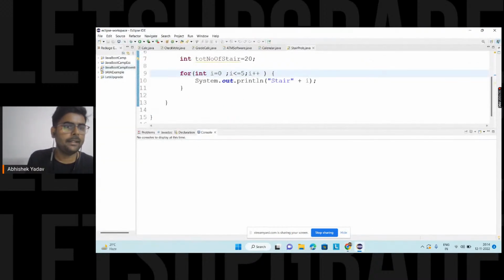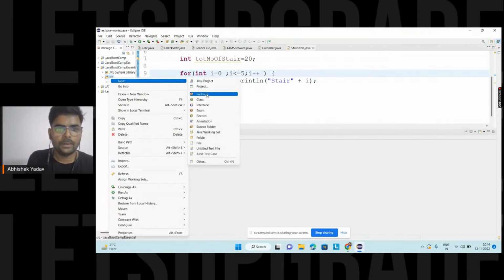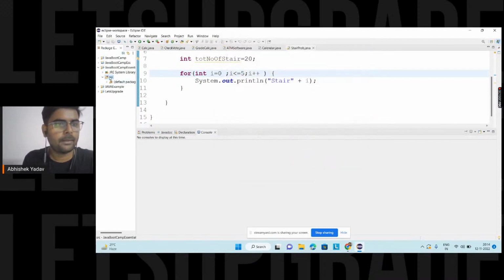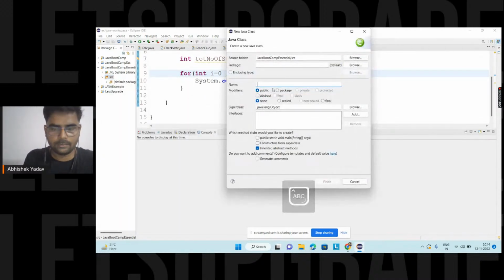Here, inside our Java Bootcamp Essentials, we have the source file, and here right click, new class, name of the class is Palindrome.